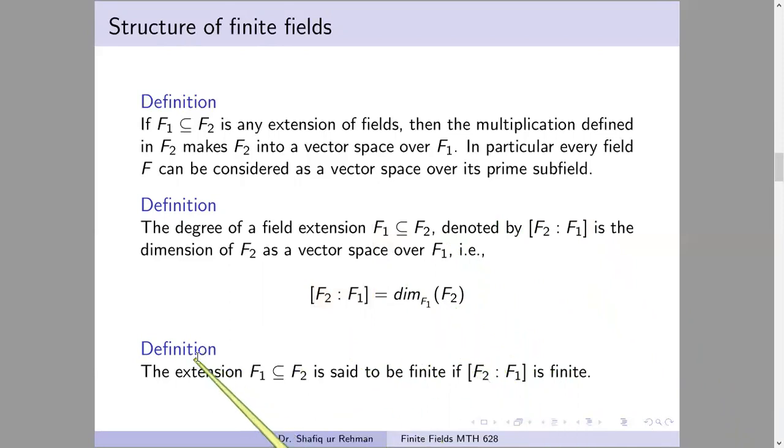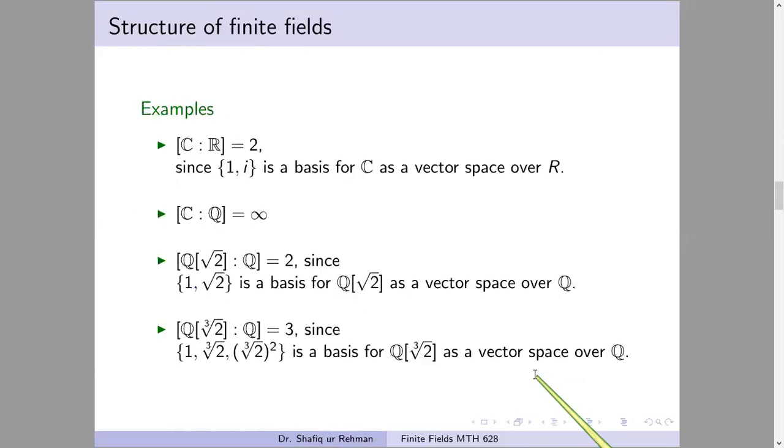And here is a simple definition: we say that a field extension is finite if the degree of the field extension is finite. What is the degree of field extension? It is actually the dimension of the vector space F2 taken over the field F1. In some cases, we have infinite field extension because the dimension is infinite. In some cases, we have finite field extension. To understand the definition well, let us see some examples.